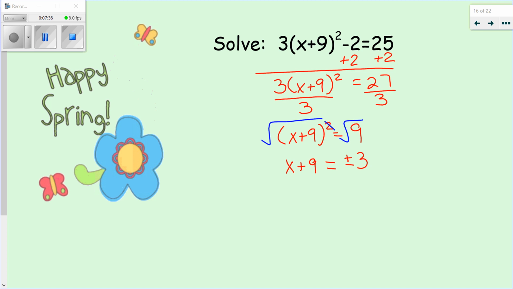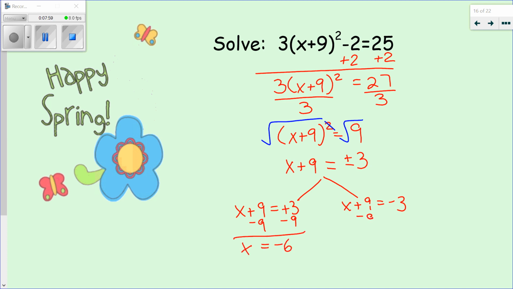Now here I'm actually going to split this up. I'm going to say x plus 9 equals positive 3, and I'm also going to say x plus 9 equals negative 3. And I'm going to solve those two equations separately. So here I'm going to subtract 9, and I've got x equals negative 6. I'm going to subtract 9, and I've got x equals negative 12.